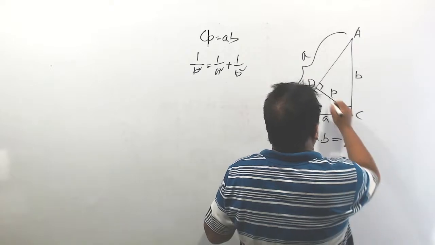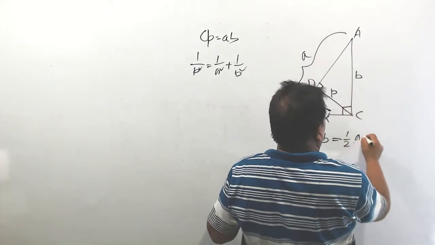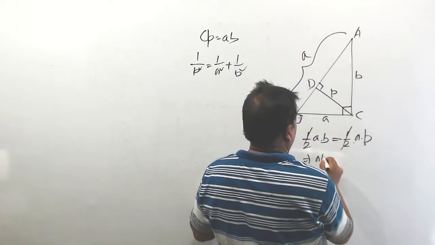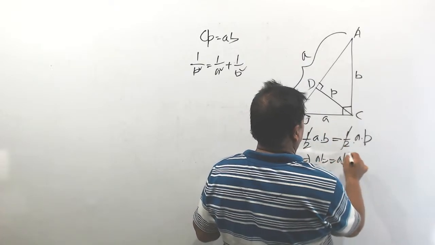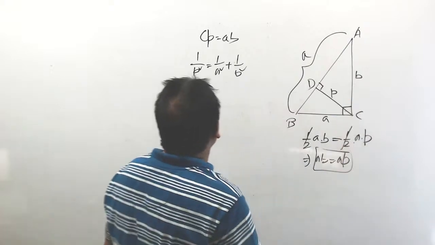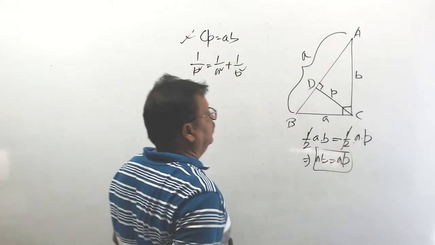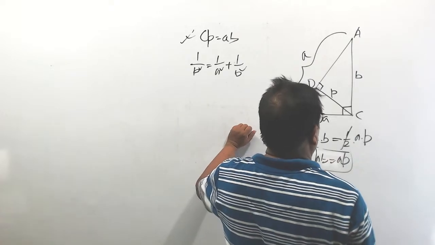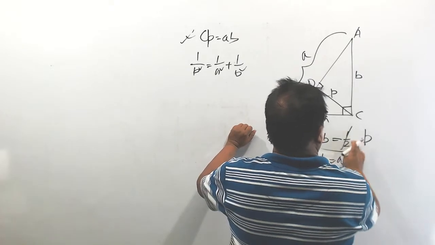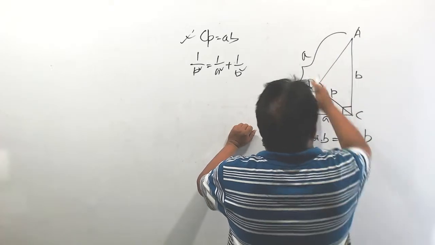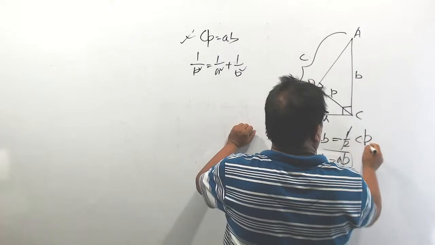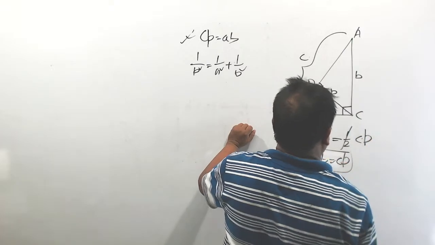Half into base means what? a. Height means what? b. Half cancels. ab is equal to cp. First one is proved. ab is equal to cp. This length is c. Sorry, c. cp. ab is equal to cp. Okay.